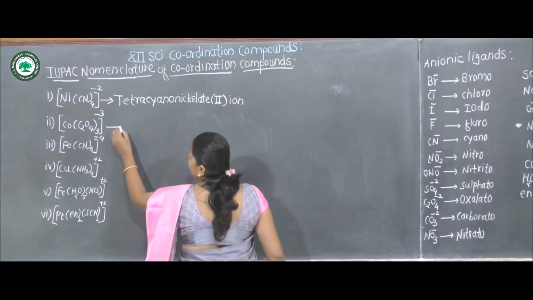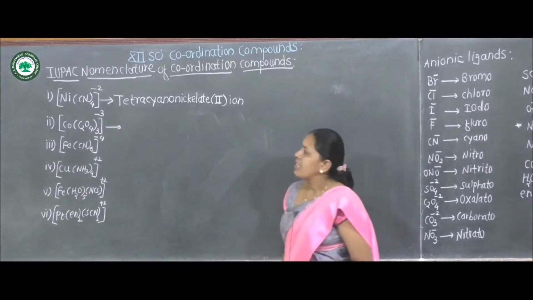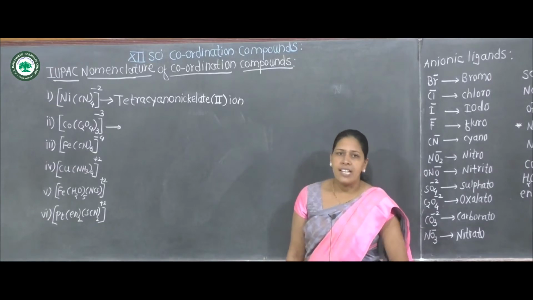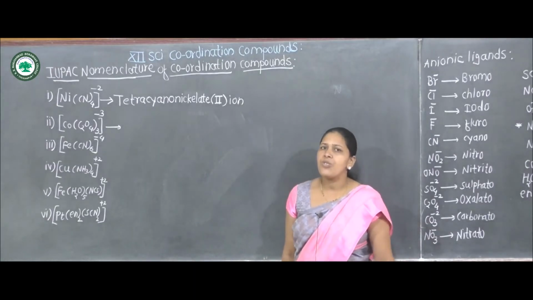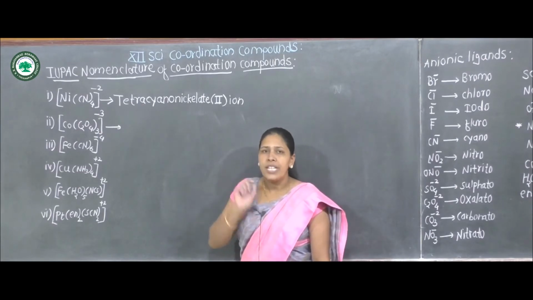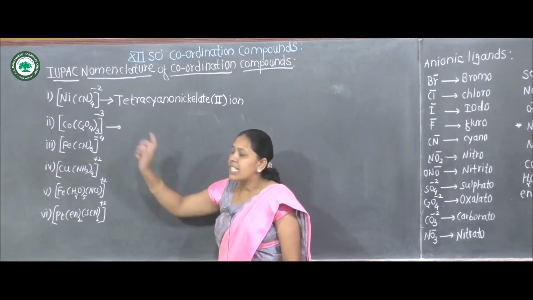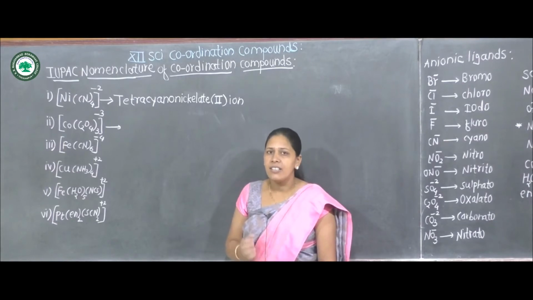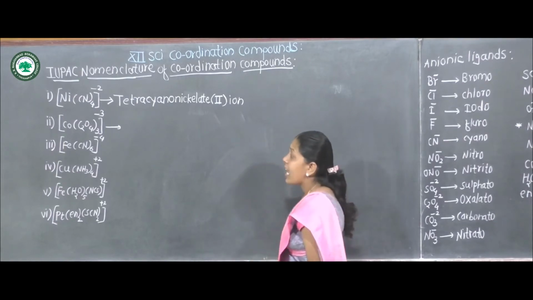Then the name. Here there are 3 oxalate ions, so which prefix is used? For 4 cyano groups we used tetra, therefore for 3 oxalate ligands we use trioxalato.